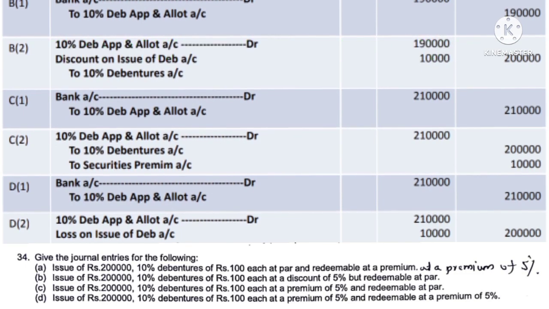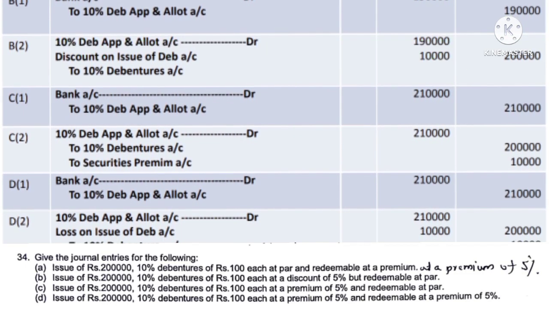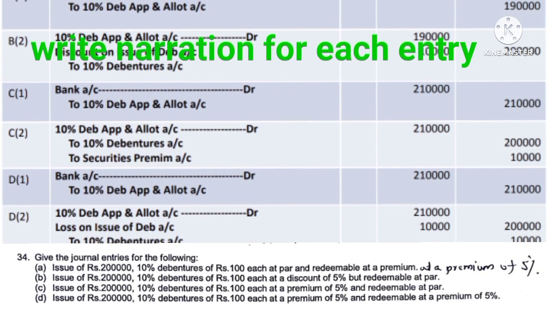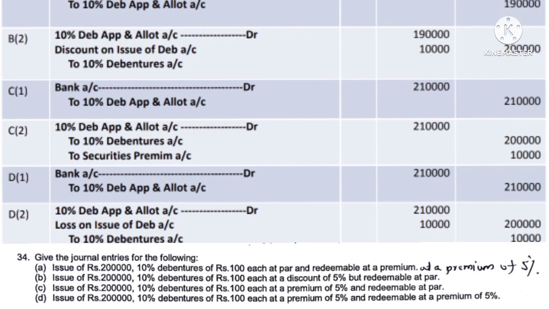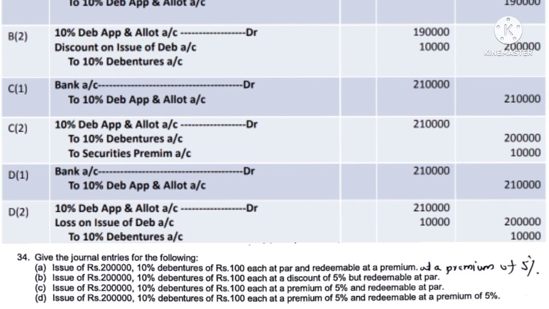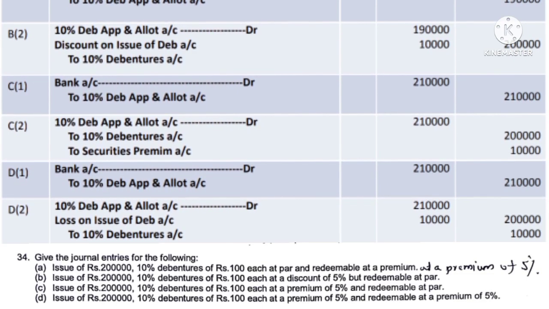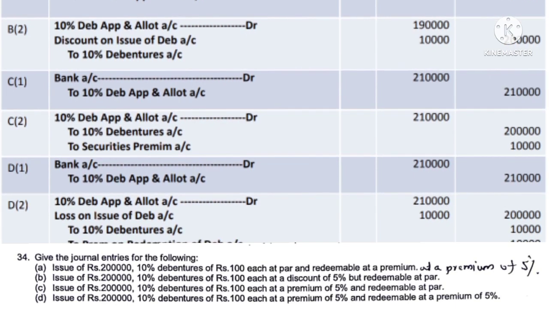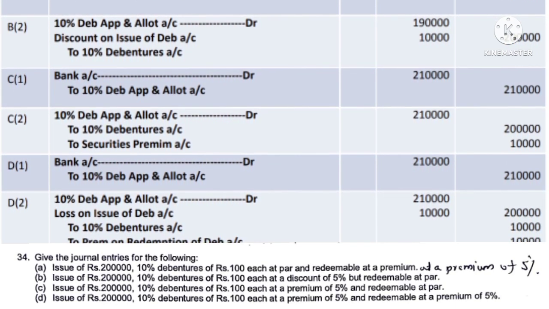Then the last situation: debentures are issued at premium and redeemable at premium. In both cases premium. While selling we are taking the premium, and while buying back we are giving the premium. So the journal entry for receipt of the application and allotment money is Bank Account Debtor 2 lakh 10,000 to Debenture Application and Allotment Account 2 lakh 10,000. The 10,000 premium you are taking.